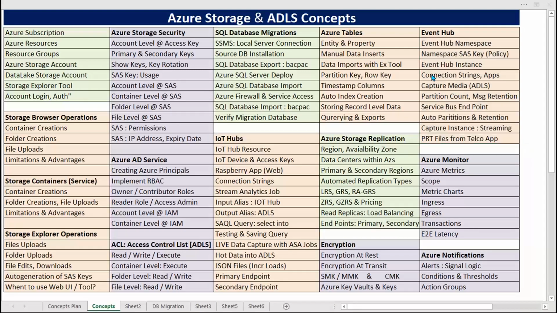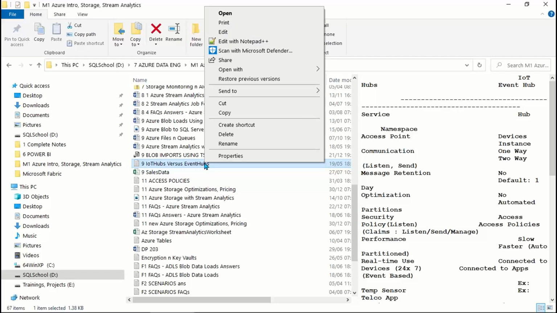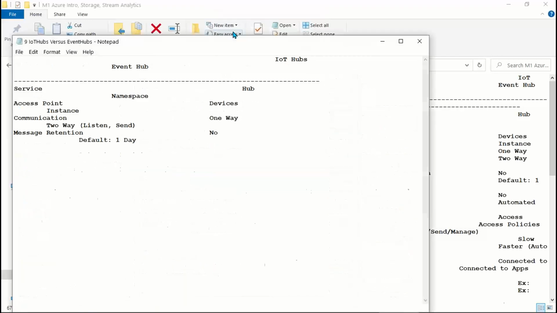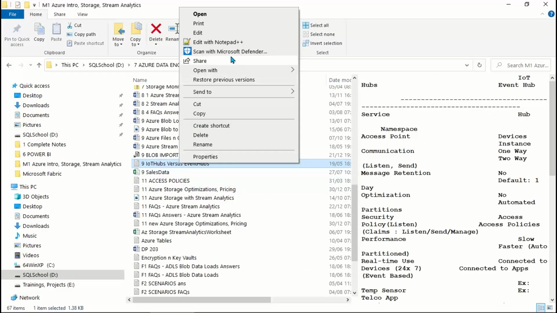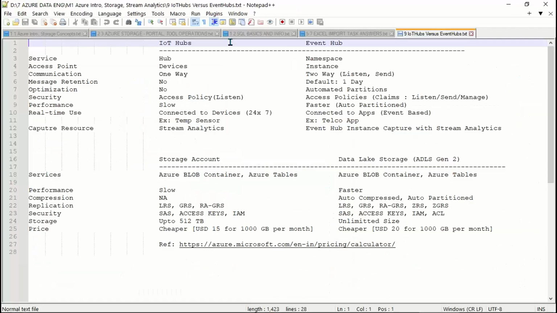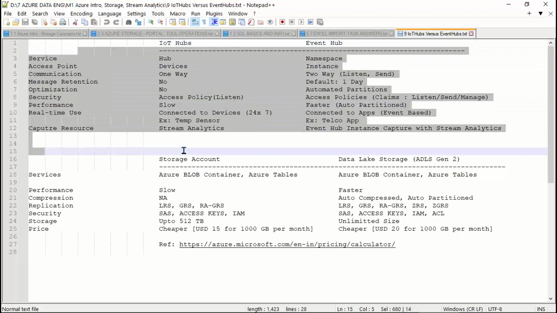Two cousins, IoT hub, event hub. We did only one of the cousins, IoT hub. Very soon we need to learn event hub also. Then come to a conclusion when to go for event hub, when to go for IoT hub. We'll do it in a careful way.